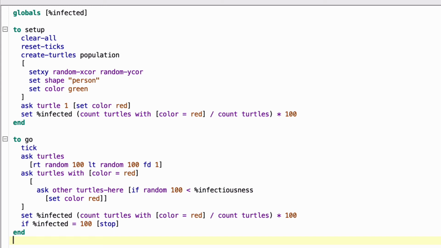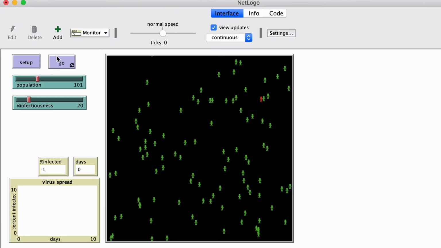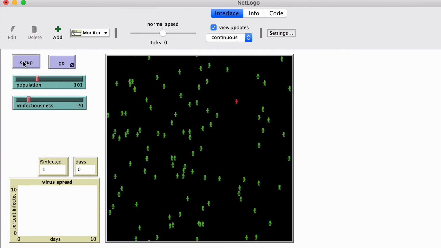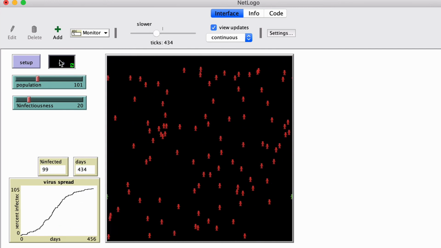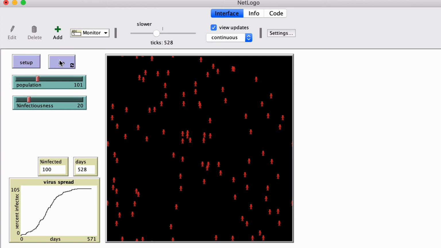When you have that all typed in, click on the green checkbox, check, and if no errors show up, then we're good to go. Then we can move to the interface, and I'm just going to click Setup again. I'm going to slow the speed a little bit just because it goes pretty fast, but when I click Go, whoa! Okay, so what has happened? We've infected everybody, and at 100% infection, the simulation stops.